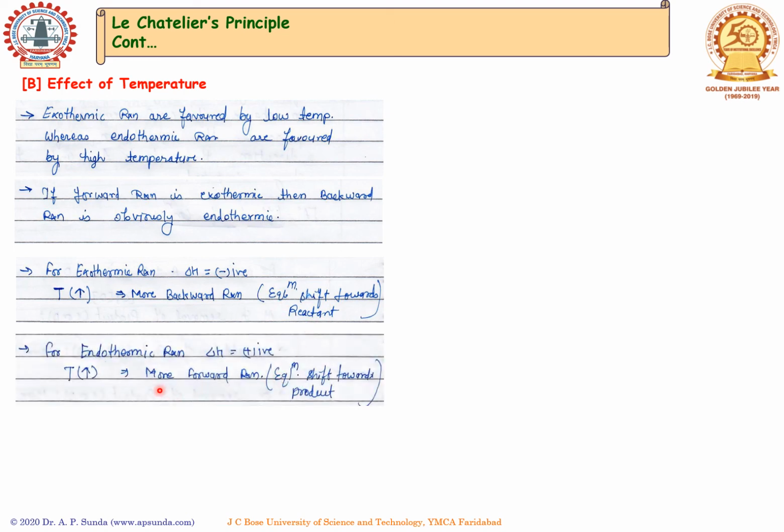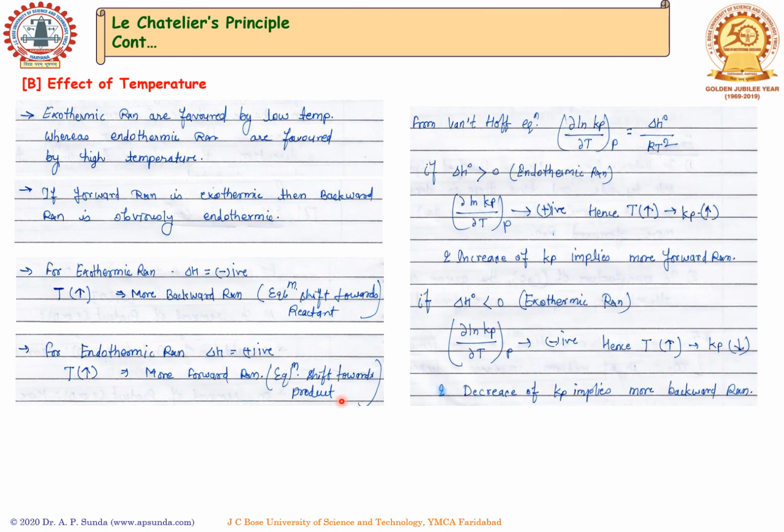If we have an endothermic reaction, then we know that delta H is positive. In that case, if we increase the temperature, more forward reaction takes place. Equilibrium shifts towards the product. It can be explained using the van't Hoff equation, where we know that the derivative of natural log of Kp with respect to temperature is equal to enthalpy change divided by RT square.